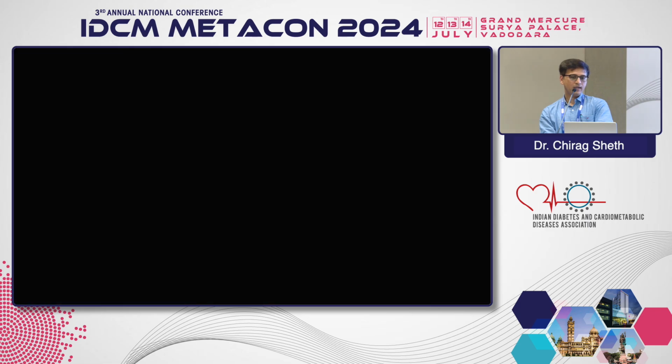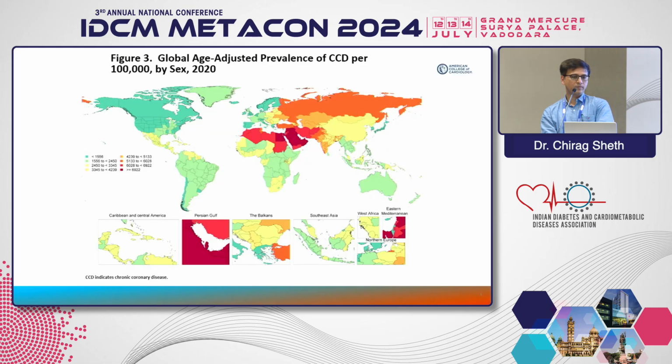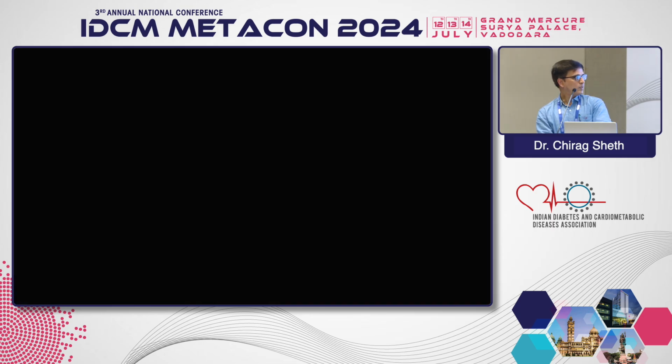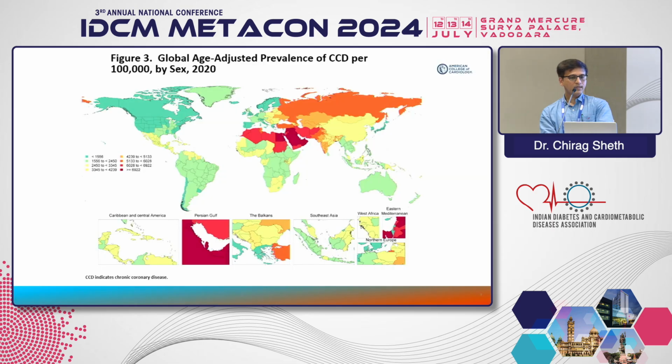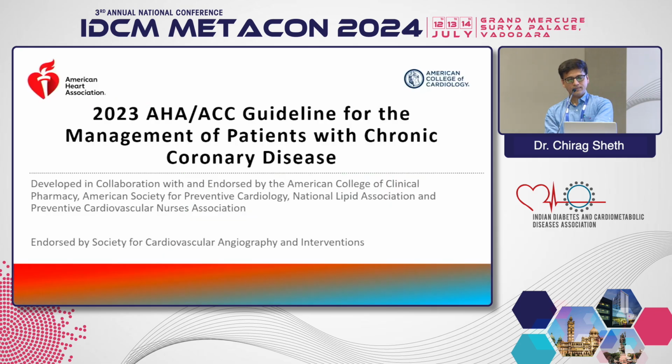For India, the South Asian group, it shows about 3.3 to 5.1%, and that number is relatively higher than what is there in the US, relatively higher than what is there in Europe. So if Western countries are coming up with guidelines mainly focusing on cost effectiveness, definitely we as Indians, South Asians, must look into the cost effectiveness and appropriateness of the therapy. That's the reason for the importance of these guidelines.